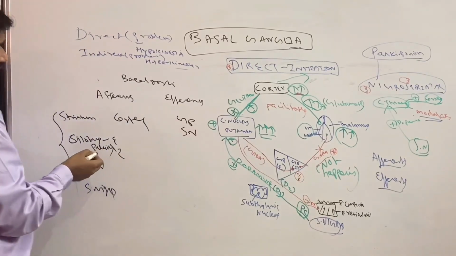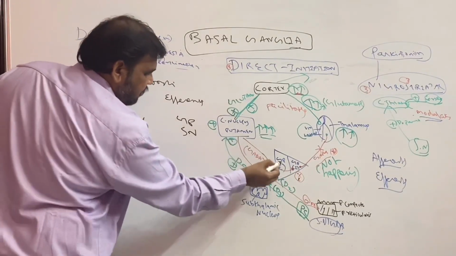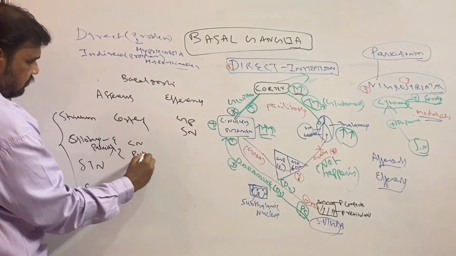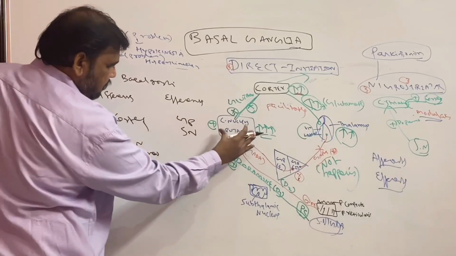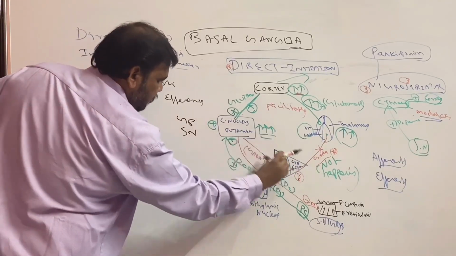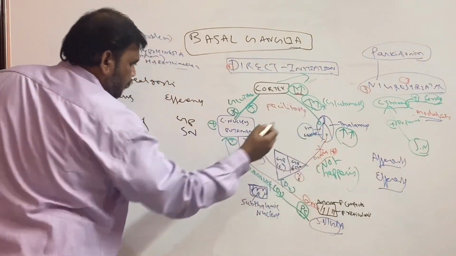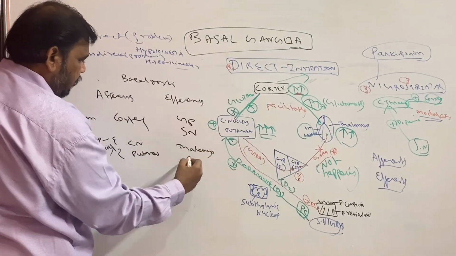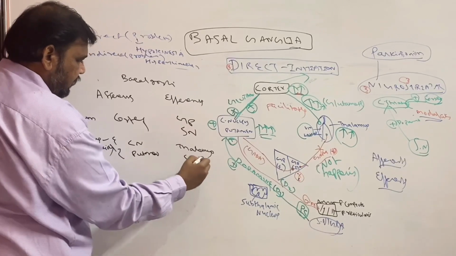For globus pallidus, the afferents are caudate nucleus and putamen. Concentrate on this for globus pallidus. So these are the afferents, and the efferent is going to thalamus and also to the subthalamic nucleus in the indirect pathway.